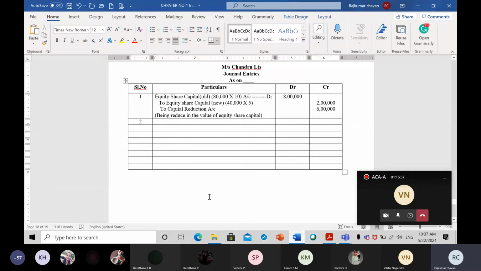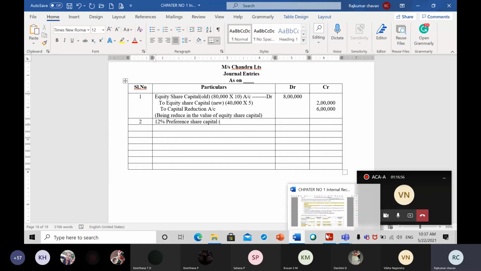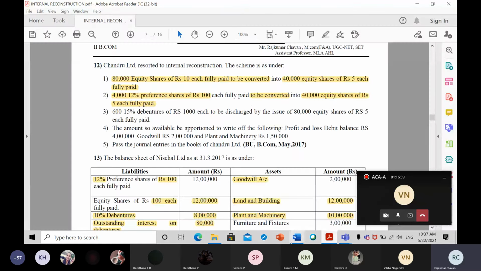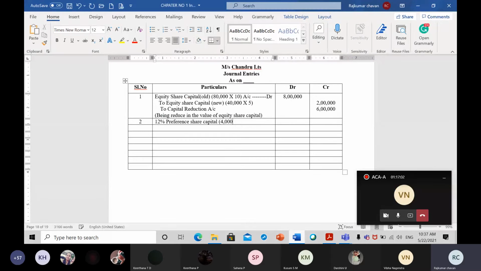So let us pass the entry for this. How will this entry come? 12% preference share capital, old, is in the debit. How many? 4,000 into 100, so 4 lakh. Now for this, what are we giving the preference shareholders?